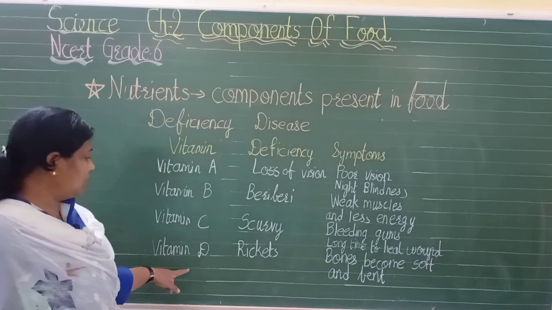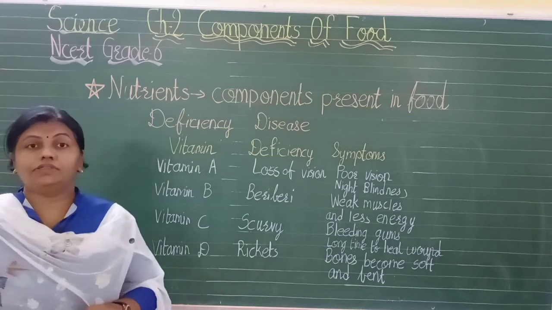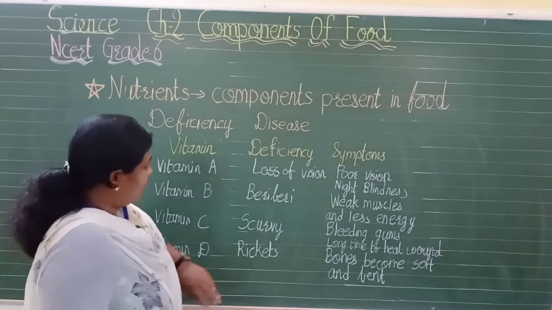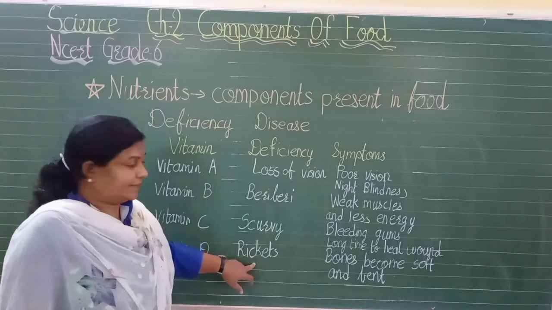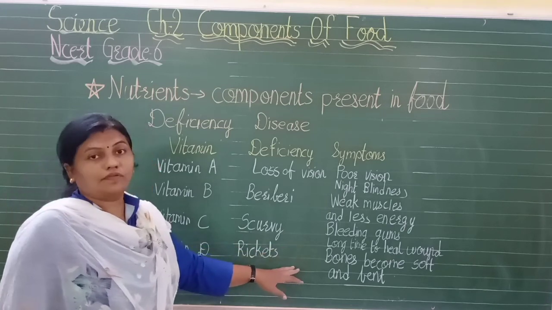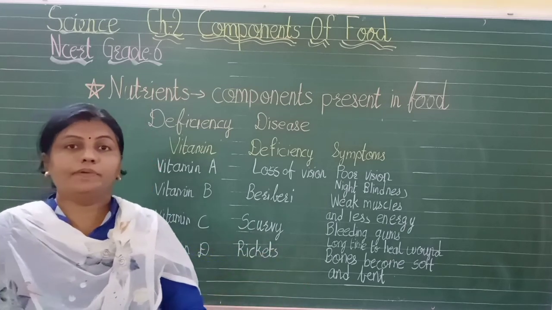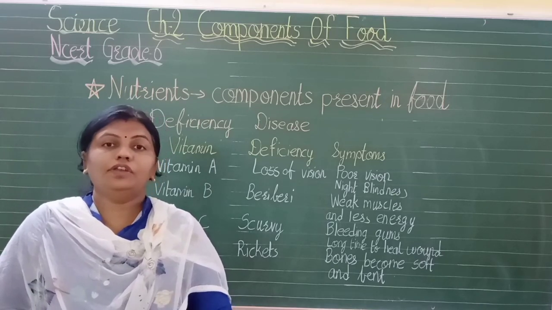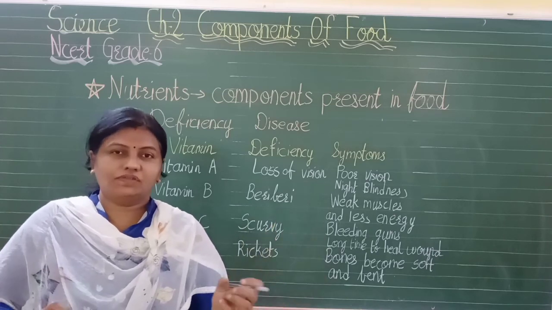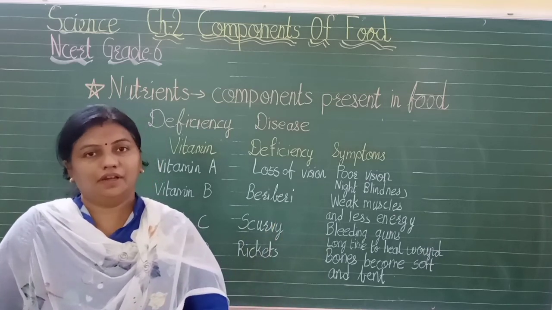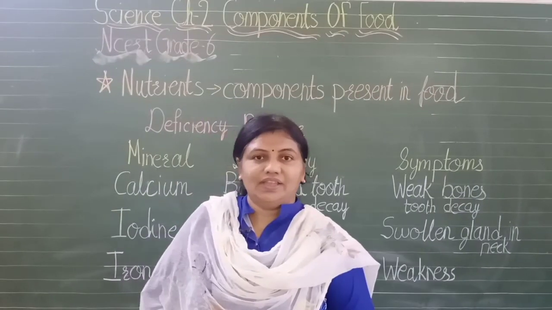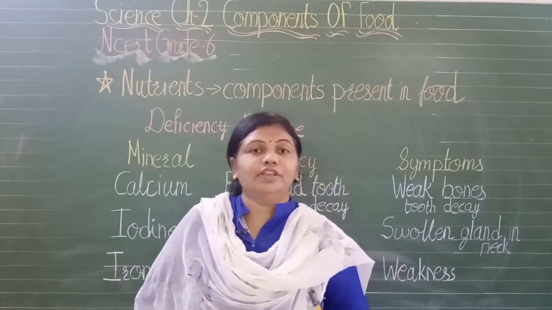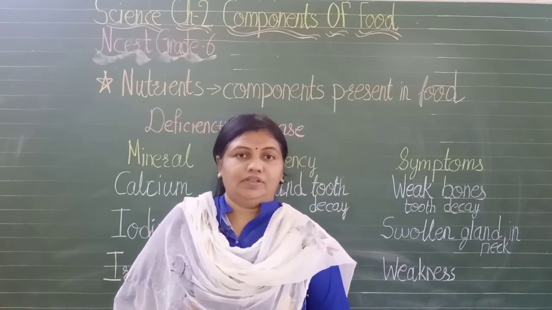And our last is vitamin D. So what happens if vitamin D is not present? If vitamin D is not there, it causes a disease named rickets. In that, bones become soft and bent. So what happens? You will not have a proper body structure, isn't it? And even if you fall down, the bones will bend. Clear?